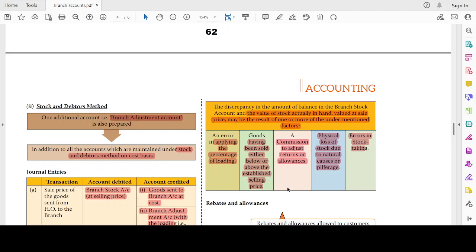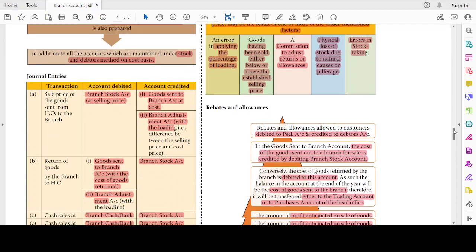We have told the branch to sell the goods at 50 rupees, but they have shown their efficiency and sold the goods at 60 rupees. Then there may be a difference. Then commission, adjustment of returns or allowances. Physical loss of stock due to natural cause or pilferage. Errors in stock taking. Then rebates and allowances.